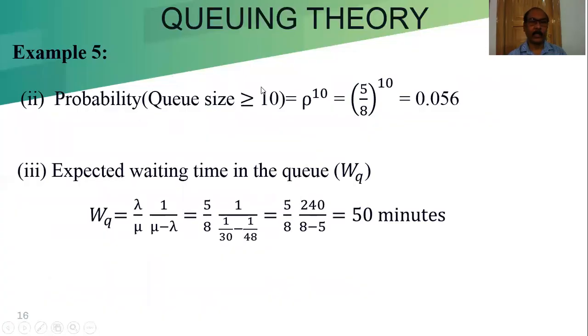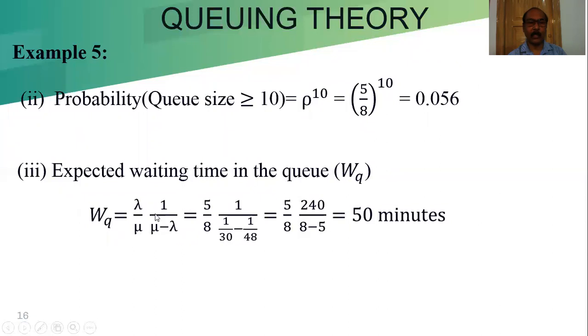Probability that queue size is greater than or equal to 10. We know that when we are talking about the queue size, not the system, that time it is rho to the power 10. This is the capital N. So rho to the power 10 is equal to (5/8) to the power 10, which is 0.056.